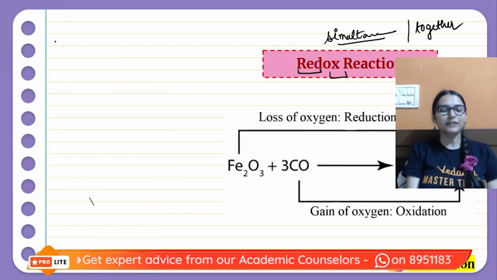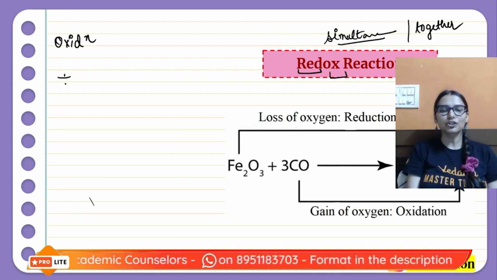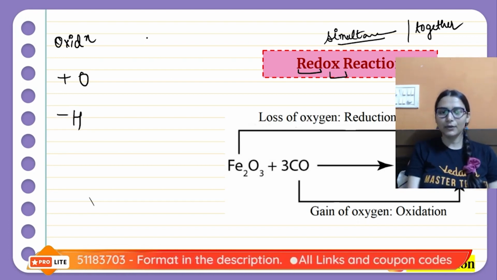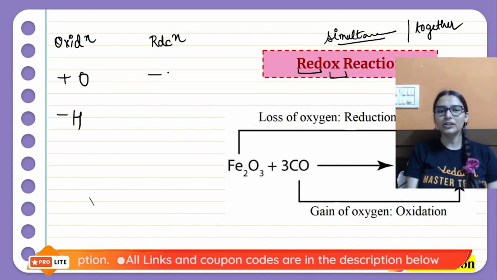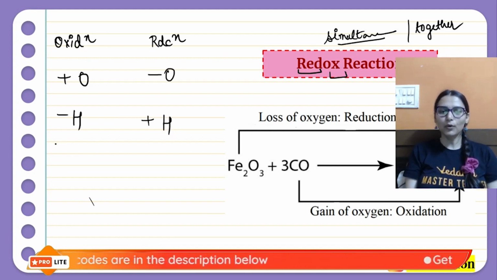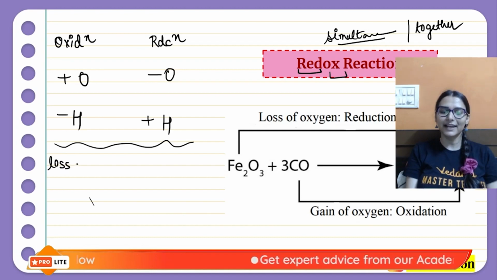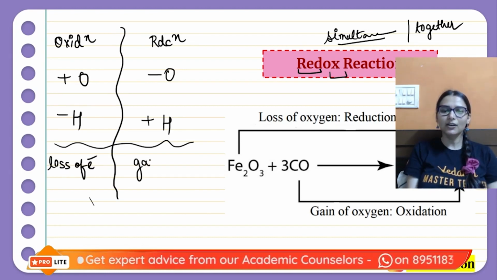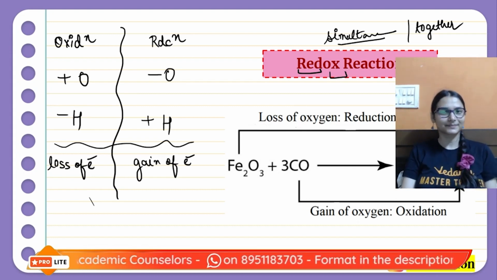So how do we define an oxidation reaction? Simply addition of oxygen or removal of hydrogen. And how do we define reduction reactions? Opposite of oxidation, loss of oxygen or gain of hydrogen. This is an old approach. In terms of electrons, oxidation is loss of electrons, right? And reduction is gain of electrons.